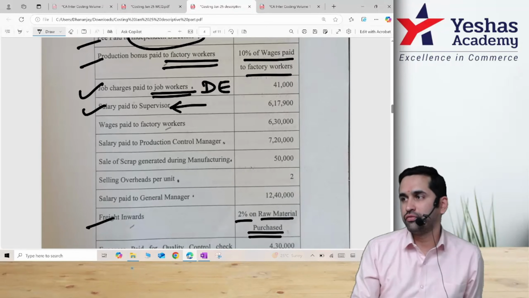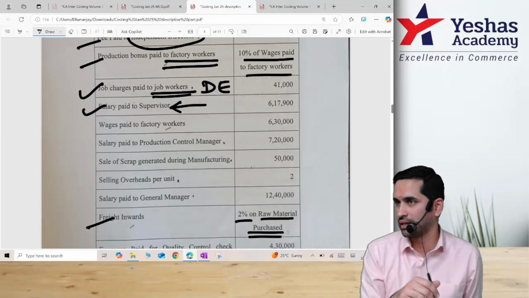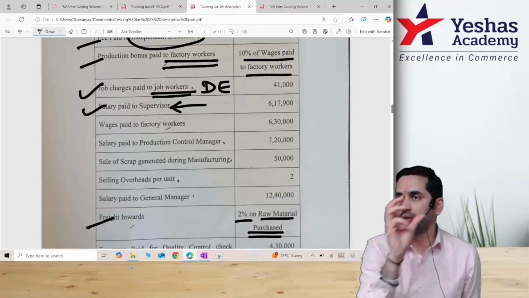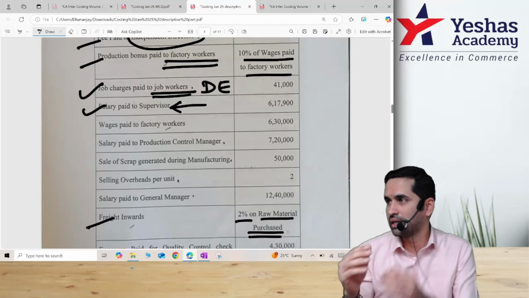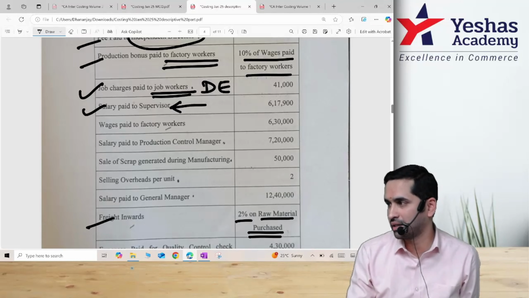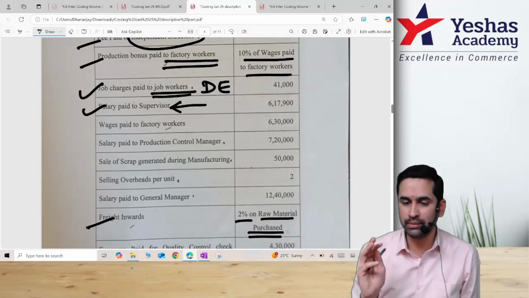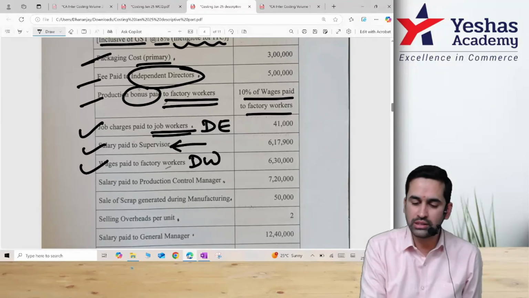Supervisor works in factory. Therefore, it is better to take it as factory indirect labor because he is also labor but not direct labor. If you remember in class material, some questions had this line, supervisor salary is shared between factory and office in some ratio. That time we took one number as factory overhead, one number as office admin. Nothing is mentioned, then supervisor is working in factory. But supervisor is not direct labor, he won't work. He will do indirect labor job. Wages paid to factory workers, this is direct wage. By the way, this bonus is on this number.